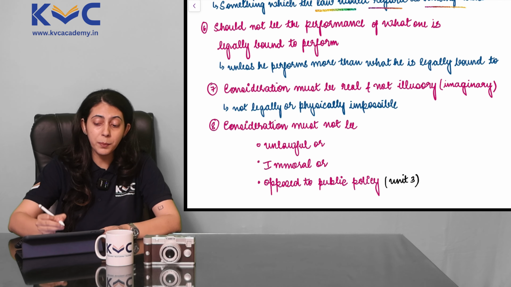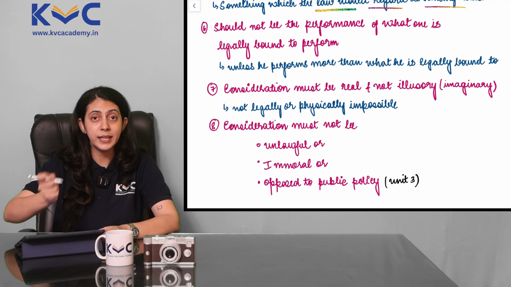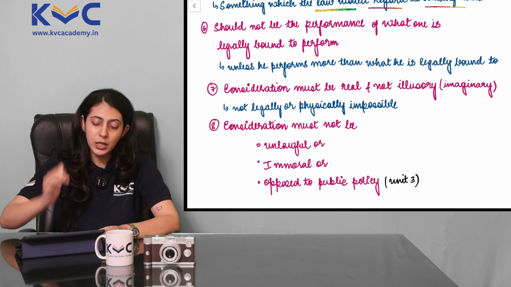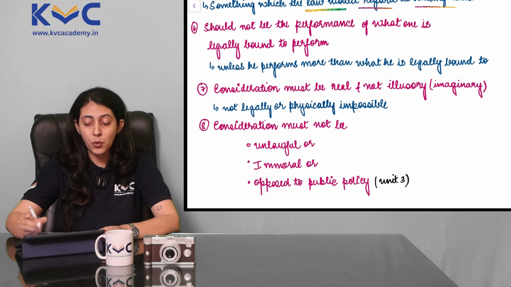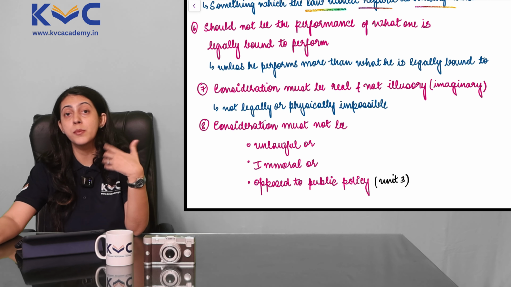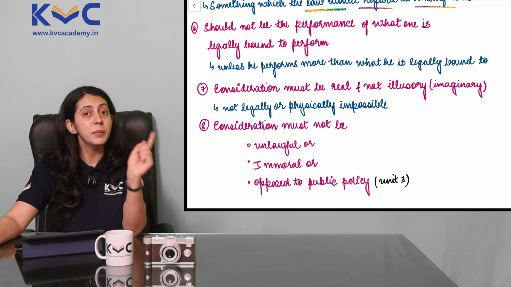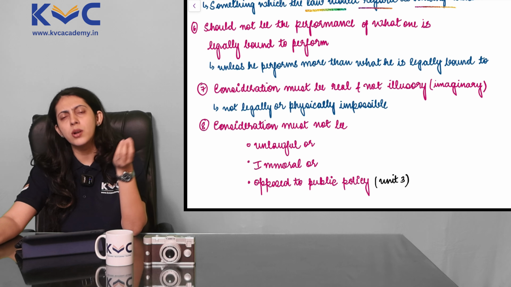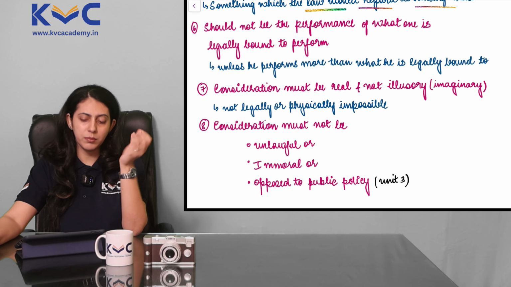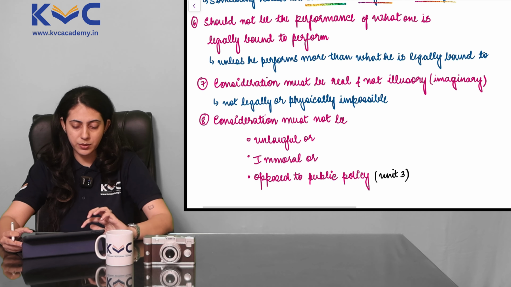So it should not be the performance of what one is legally bound to perform, unless he performs more than what he is legally bound to. If he performs more than what he is legally bound to, you are allowed to pay them consideration and that will be valid. But to do something that they are already supposed to do, you cannot make them pay additional consideration.